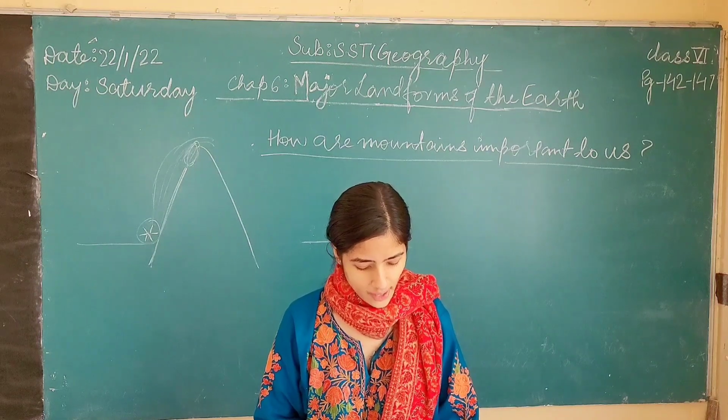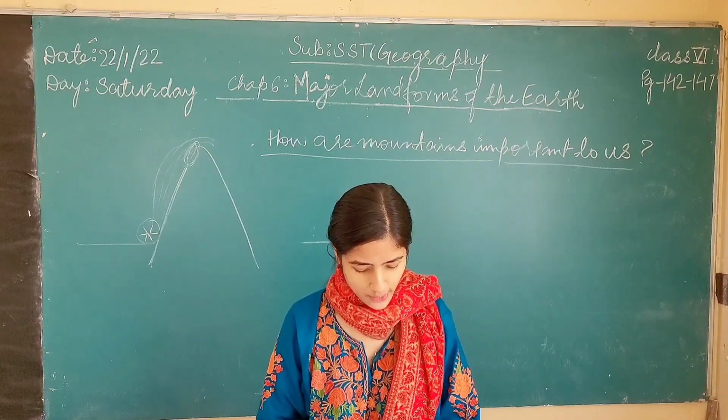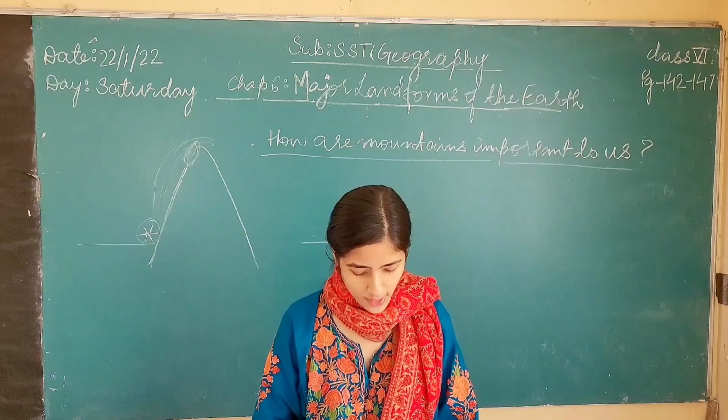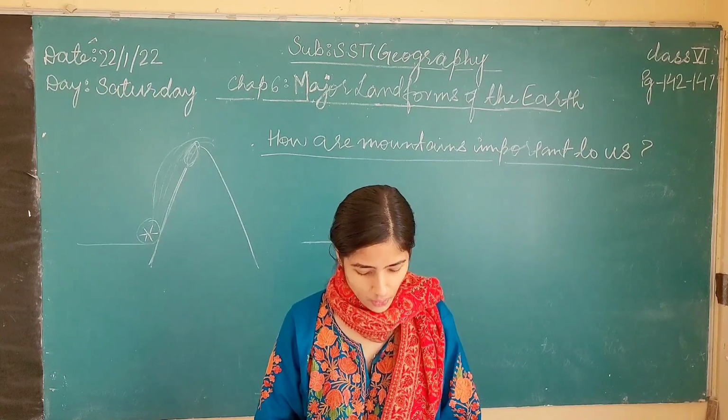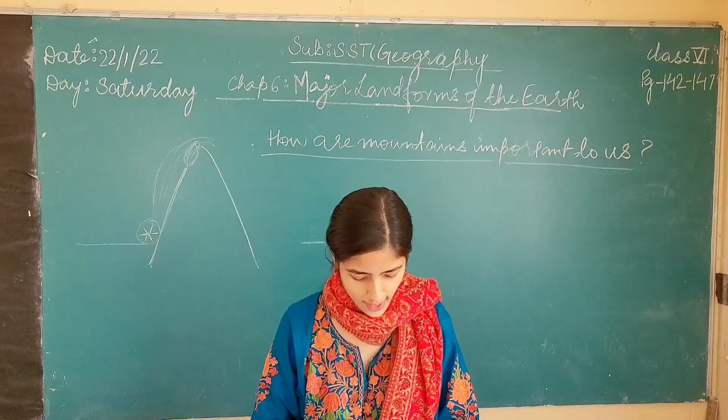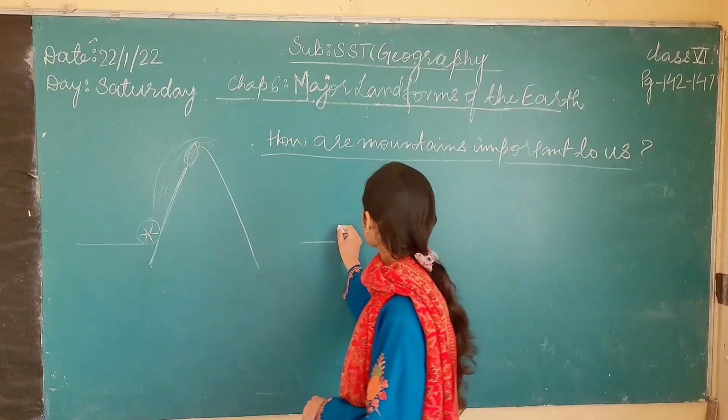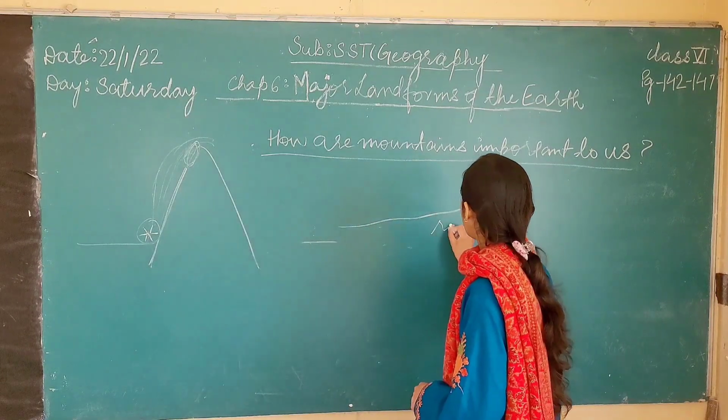Then there are adventure sports such as the river rafting. The river rafting means traveling down river with a current of water over rough areas. Like this is a river.